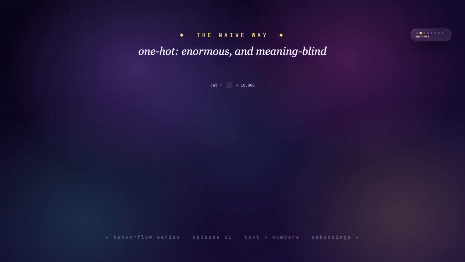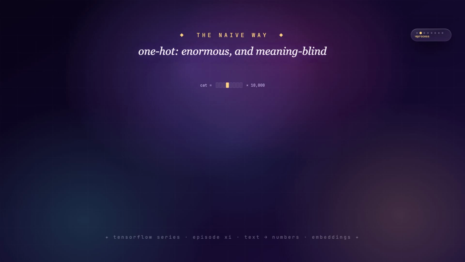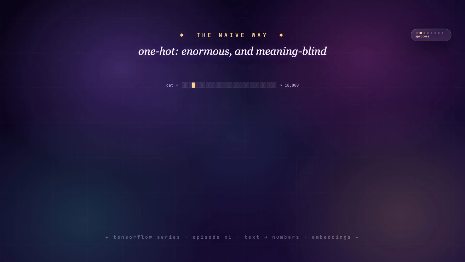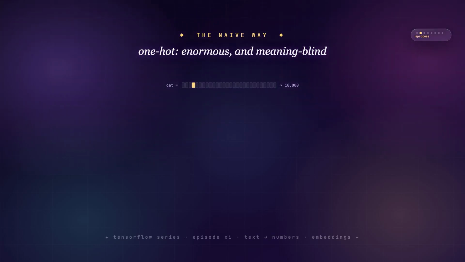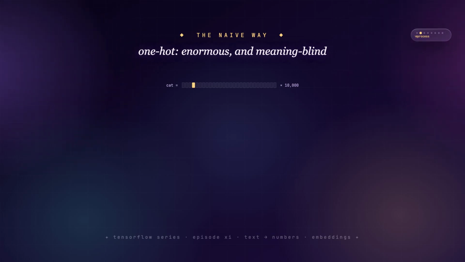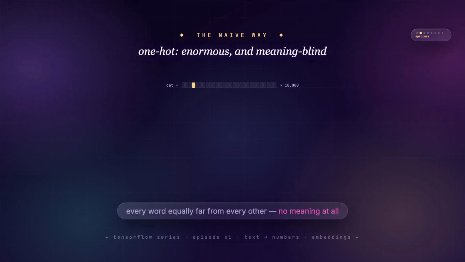You could stop there and one hot encode each index, but one hot is huge and honestly dumb. 10,000 words means 10,000 long vectors that are almost all zeros. Worse, every word is exactly the same distance from every other word. Cat and dog are as far apart as cat and democracy. The encoding knows nothing about meaning.